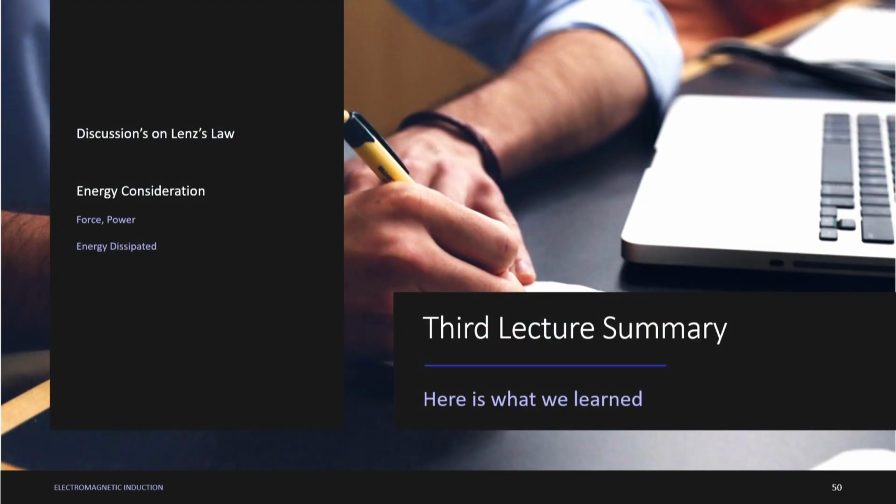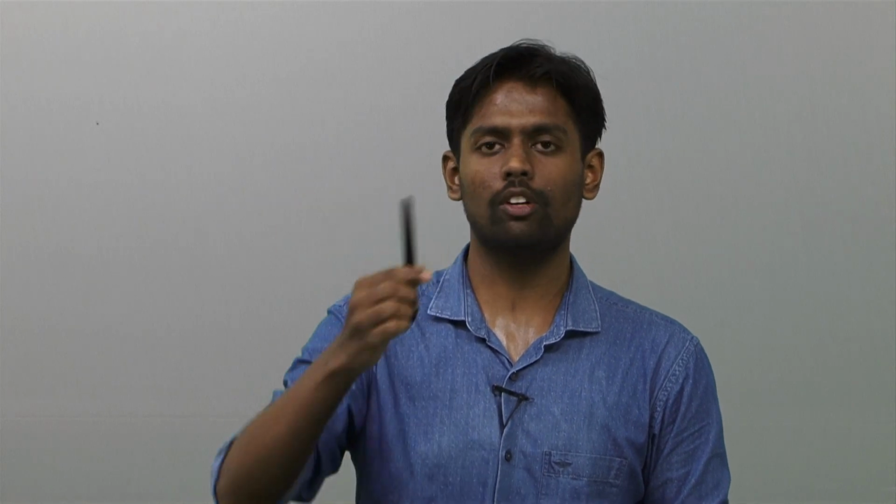Now, to conclude this third lecture, we did a small discussion on Lenz's law. We used an example with 3 different types of planar loops, and using those loops going inside or outside, we tried to find the direction of current involved with the change in the area.